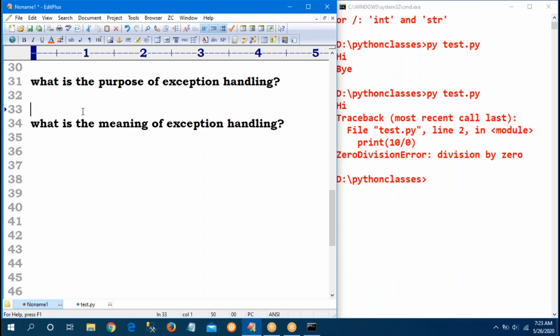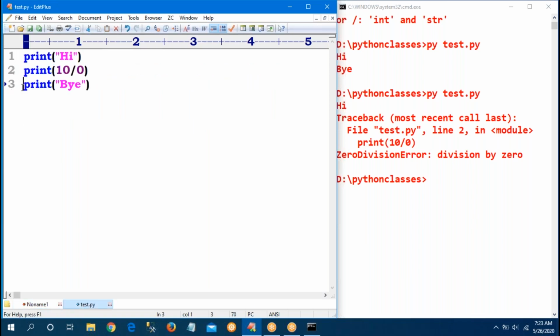Now, come to my question. What is the purpose of exception handling? Sir, it is highly recommended to handle exceptions. The main objective of exception handling is to provide graceful termination. Graceful termination means because of line number 2, I'm not able to execute line number 3, line number 4, line number 5, like that multiple lines are there in my program.